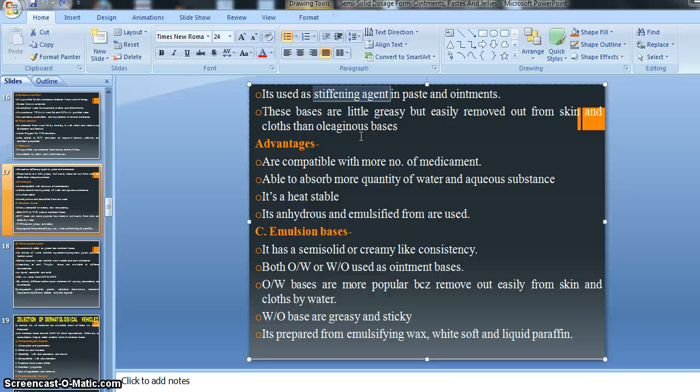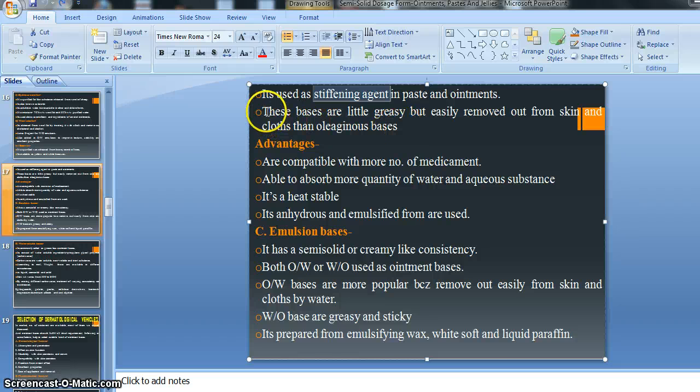But the absorption base, beeswax, has a little greasy nature and is easily removed from the skin and cloths, as compared to oleogenous bases, right? It means if we use a beeswax-containing ointment, after application on the skin, we can easily remove the ointment from the skin and cloth. So this is one comparison given, and we know that oleogenous bases are difficult to remove from the cloths and skin with washing, right?